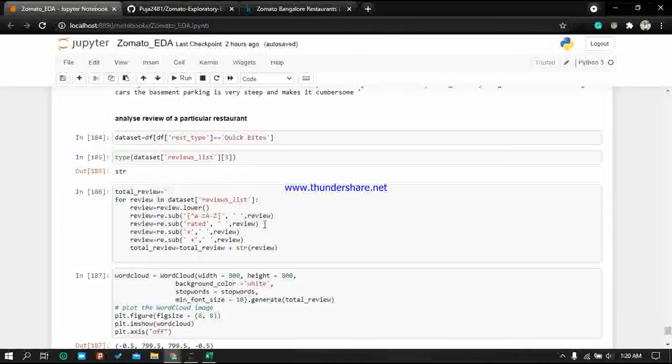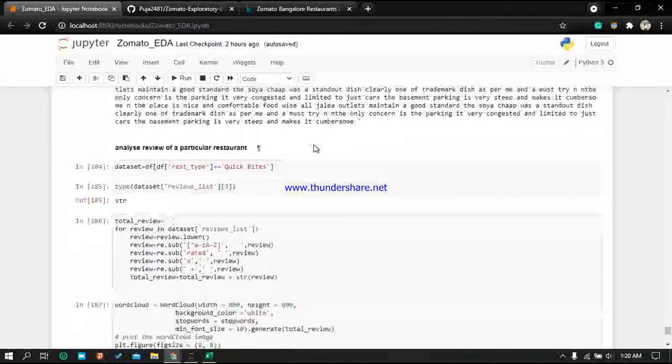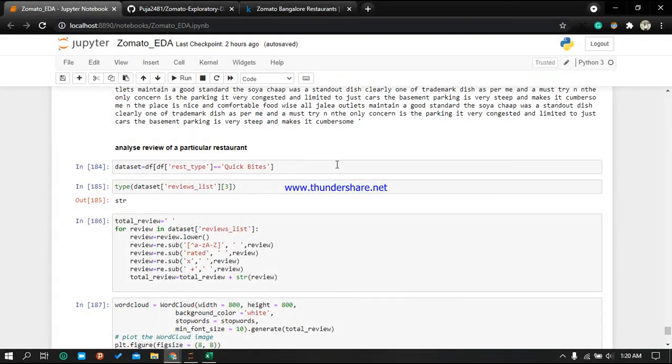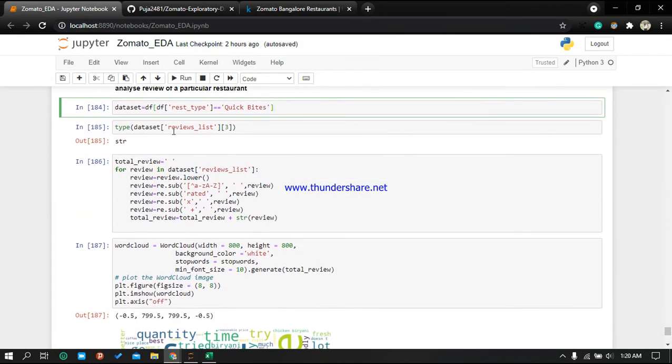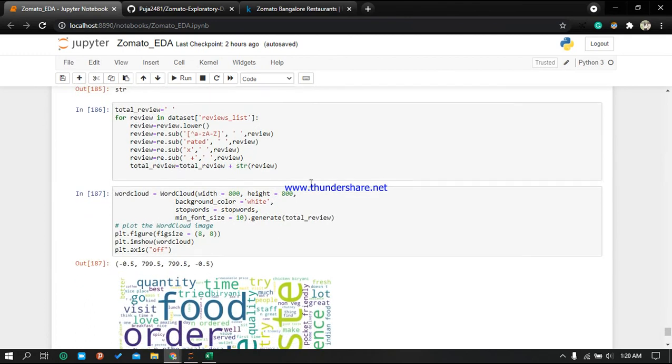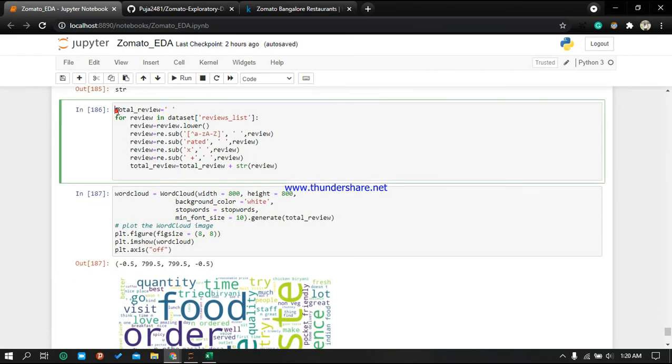So these are the data cleaning steps. Then I am analyzing the reviews of a particular restaurant. You can take any restaurant, it's your wish. Just for the example, I have taken Quick Bites. I have passed the review list from above, and from that review list we are creating a total review.